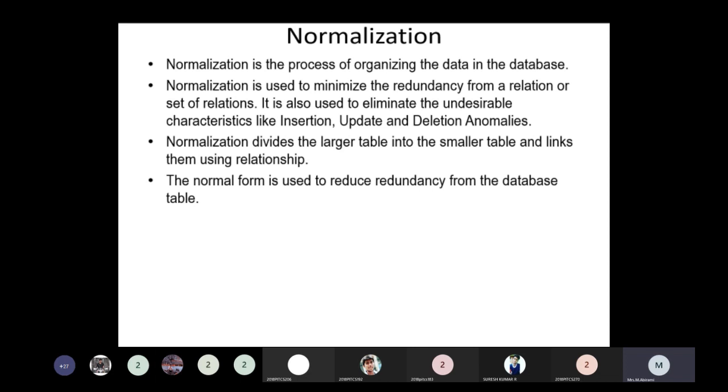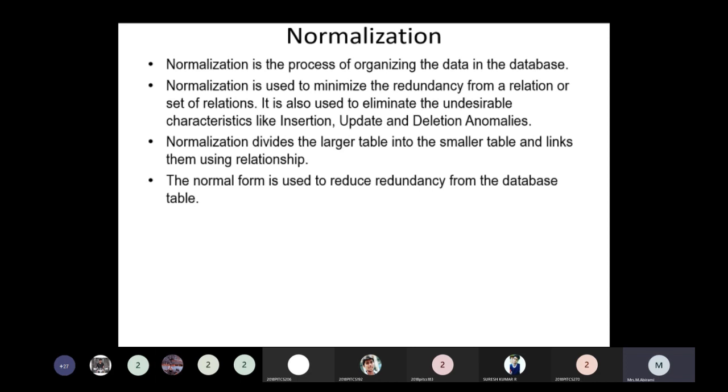Okay, the anomaly means avoiding duplication of data, that is redundancy of data. Then also how to minimize the redundancy of the data, that is called the anomalies. So first of all, we take an example of anomalies in DBMS.